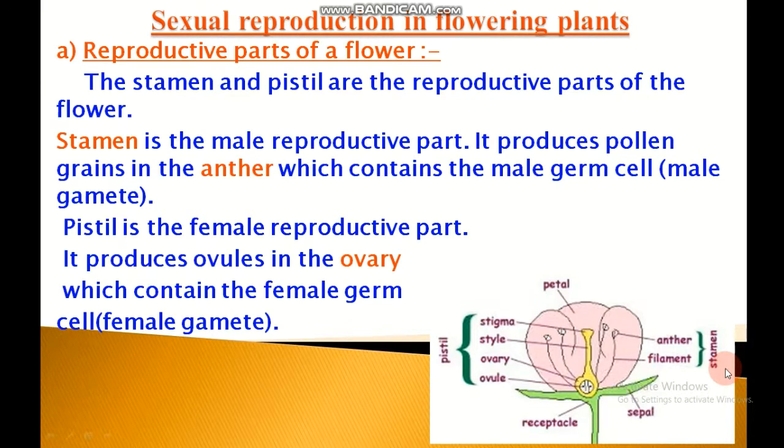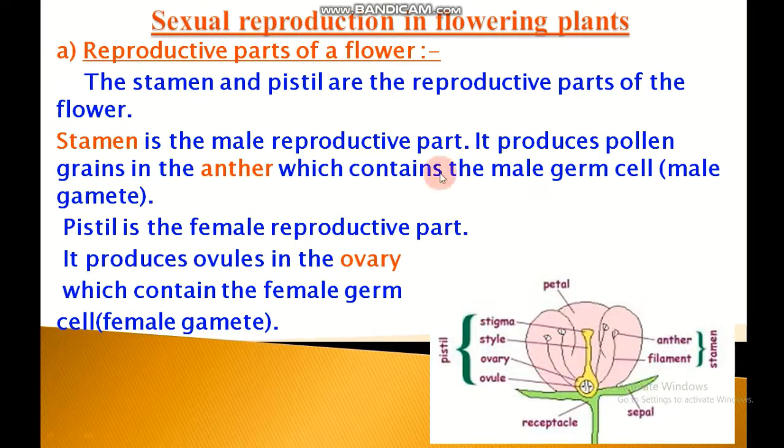The little stalk with swollen top just inside the ring of petals in a flower is called stamen. Stamen is the male reproductive organ of a plant. Stamen produces pollen grains. The stamen is made up of two parts, anther and filament. The stalk of the stamen is called filament and the swollen top of stamen is called anther.